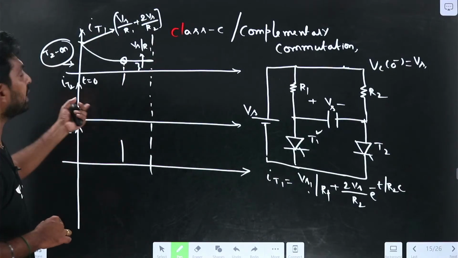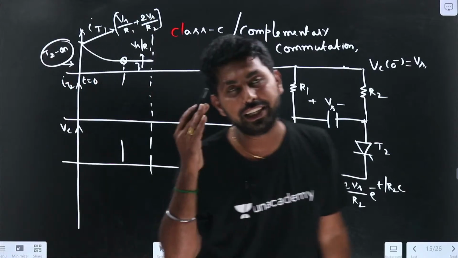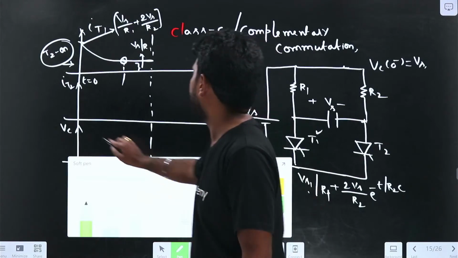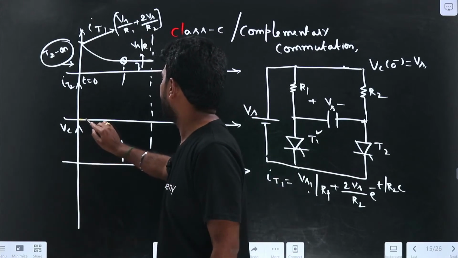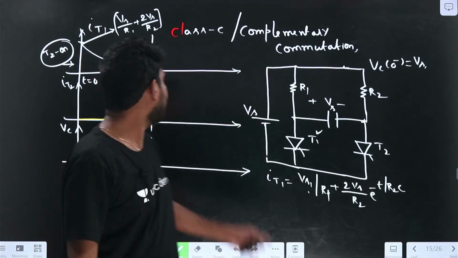So now if I draw the IT2, during this condition, when T1 is in on condition, the T2 is in the off condition. So up to here, the T2 is in the off condition. So how can I draw the VC?